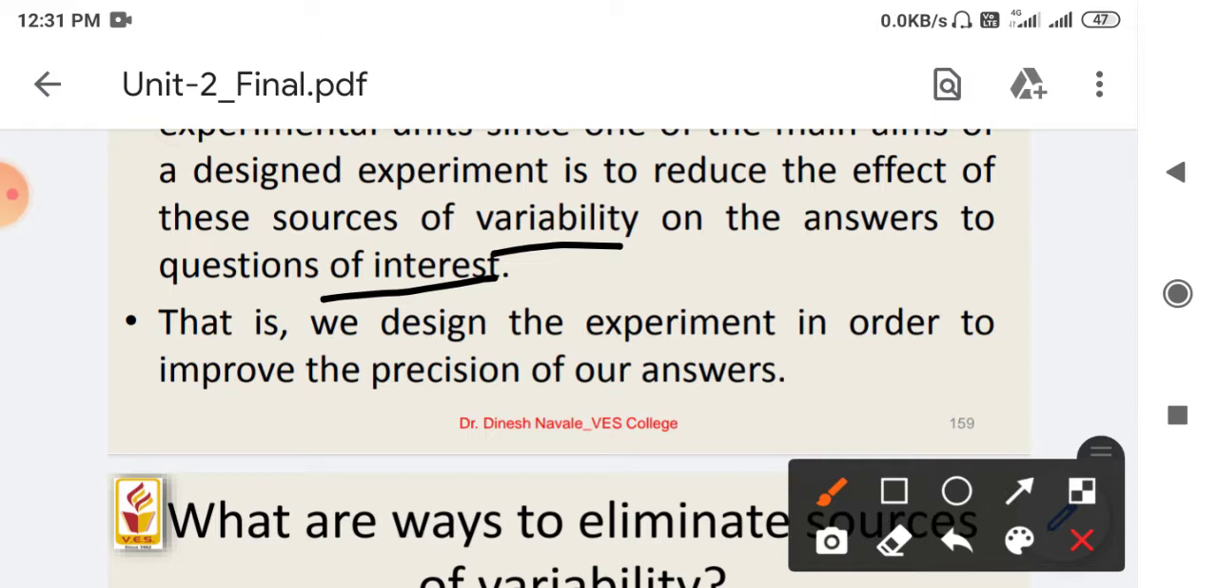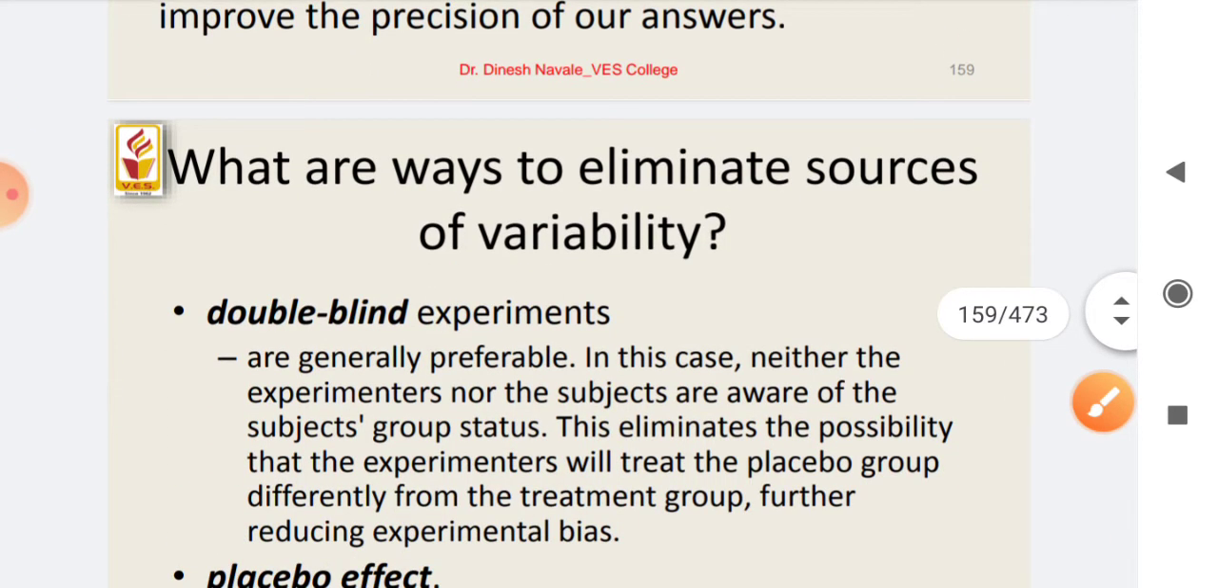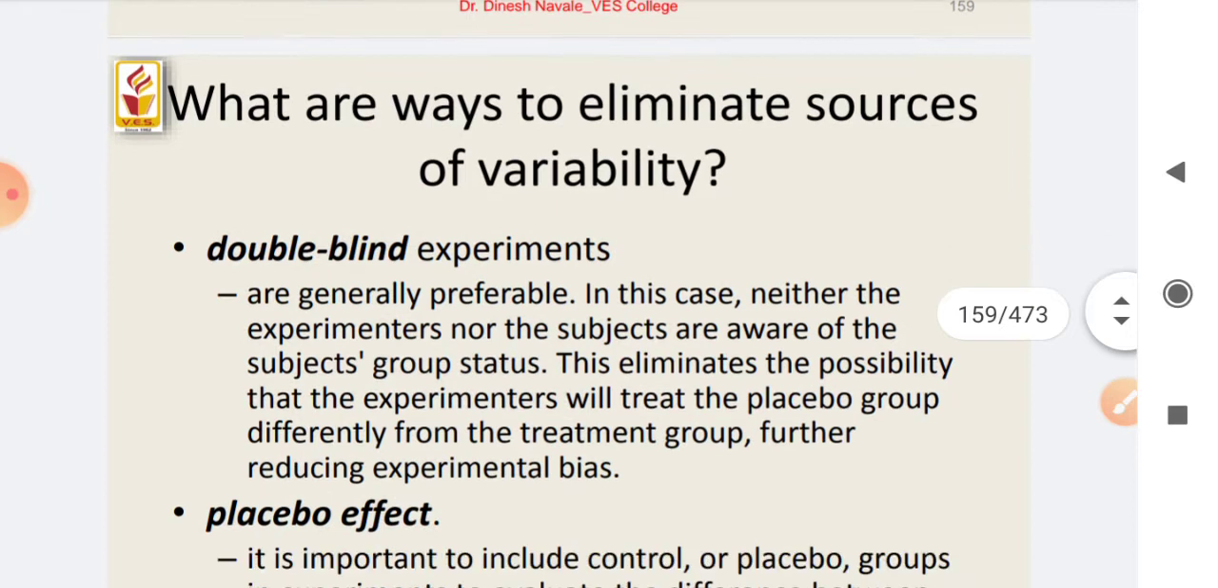If we have limited samples or limited time, we can perform all the available procedures on the same sample over a certain time scale. Based on all the results, we accept the procedure that gives the better result. So finally, we design the experiment in order to improve the precision of our answers. The precision of the experiment is the important thing.